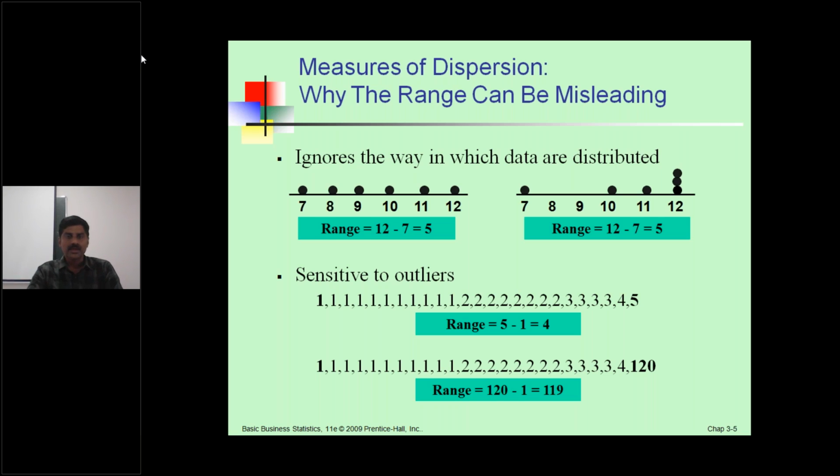See, the range ignores the way in which data are distributed and is sensitive to outliers. For values 1 to 5, the smallest value is 1, the largest value is 5, and 5 minus 1 equals 4. Here, the smallest value is 1, the highest value is 120, the range is 119, but the values are almost the same. Sensitive to outliers.